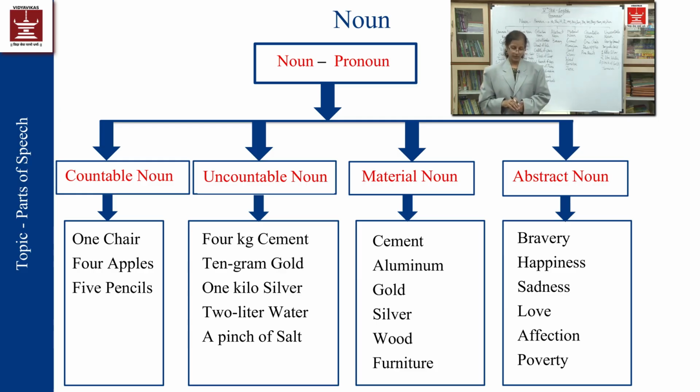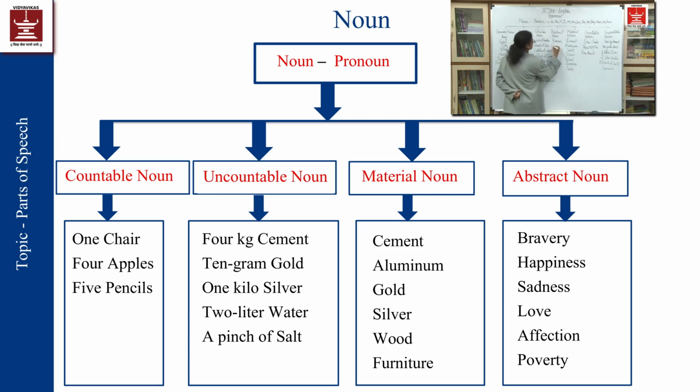Many soldiers were awarded for their bravery by the President of India. So the bravery is there within themselves, but we can't show it, but it exists. So whichever nouns can't be shown, but exist, presenting the qualities, those will be called as abstract noun.